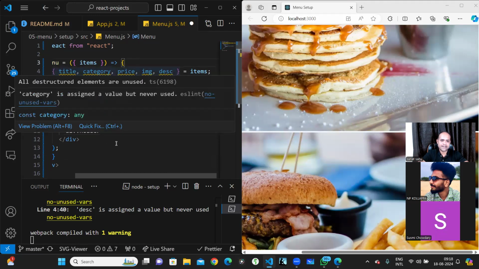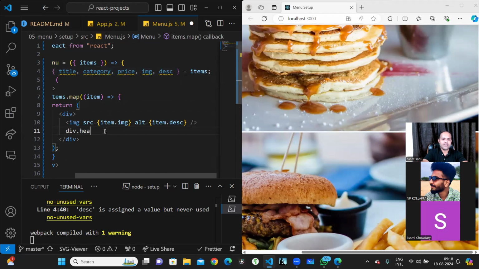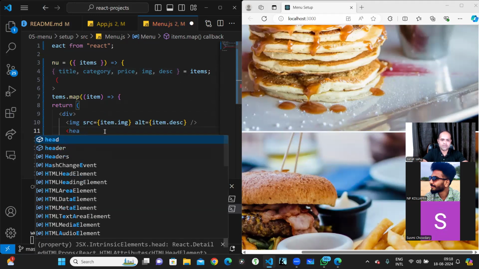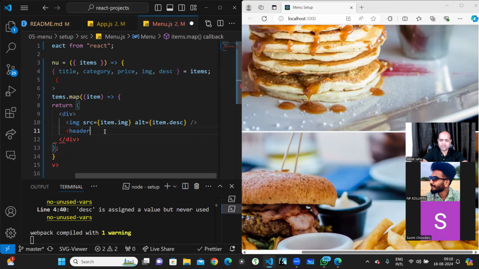Sorry, the category is there, right? So I just create a header. Okay. So in the header, I'll just give a class name for everything so that we can style it nicely later. So I'll just write here header. I'll just write here menu header.